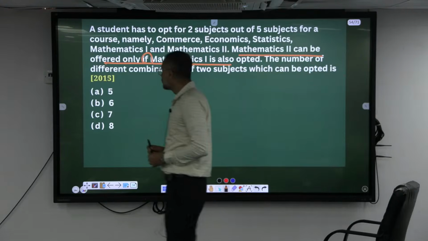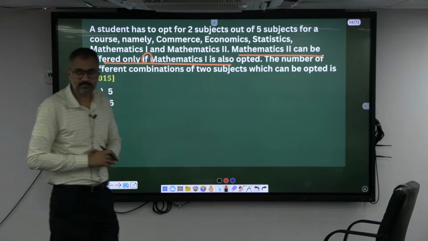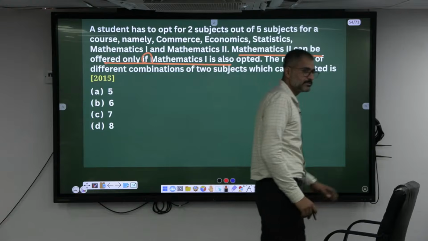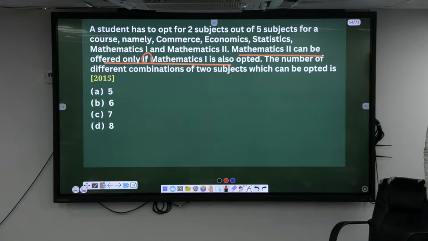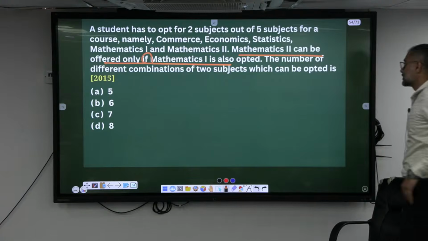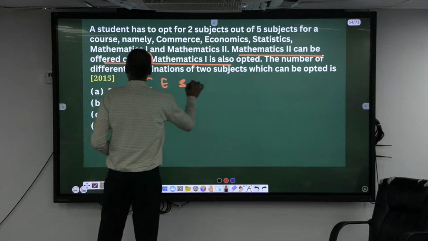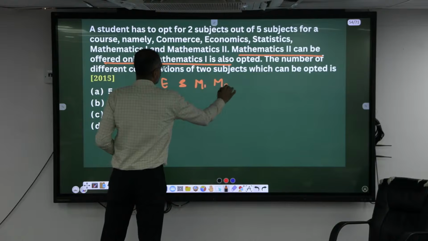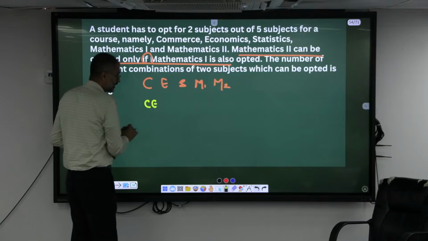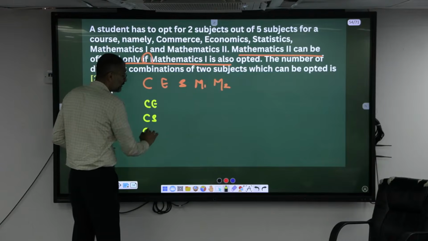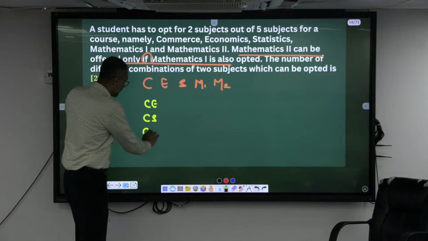Come on, go ahead, try it manually. You have 5 subjects: commerce, economics, stats, Match 1, Match 2. Can I take C and D? Yes. Can I take C and M1? M1 can be taken, but M2 cannot.